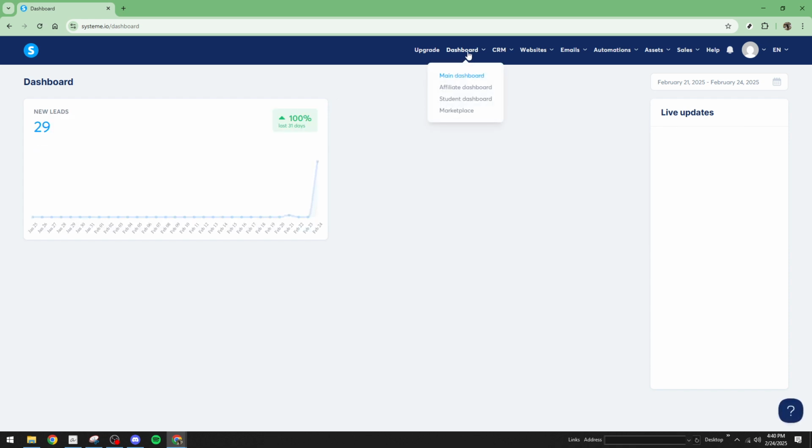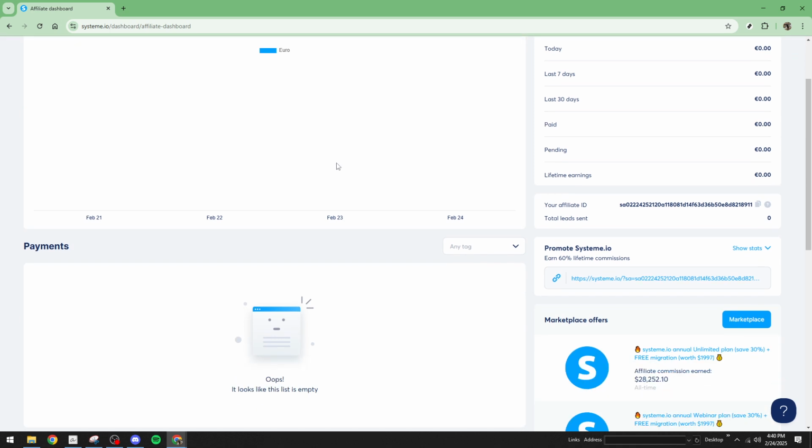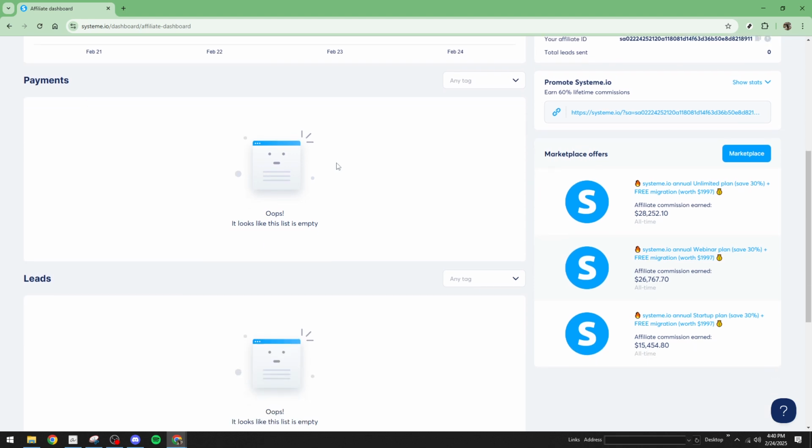Now here's a pivotal moment. If this is your first time considering the affiliate program, you'll need to officially join by accepting the terms and conditions. It's a straightforward process and you just need to click on the join button. This step is essential to unlock the potential earnings from your participation in the program.